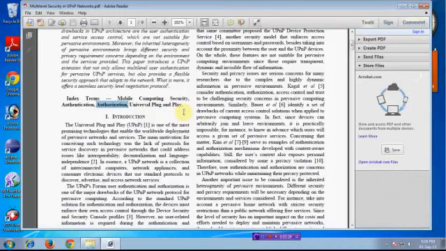A universal plug and play network involves two networks, one is the internet, another one is the intranet. Here a UPnP network is a collection of interconnected computers, and we implement our application to authenticate and authorize the user to provide the device oriented service. That is what we have implemented in this application.